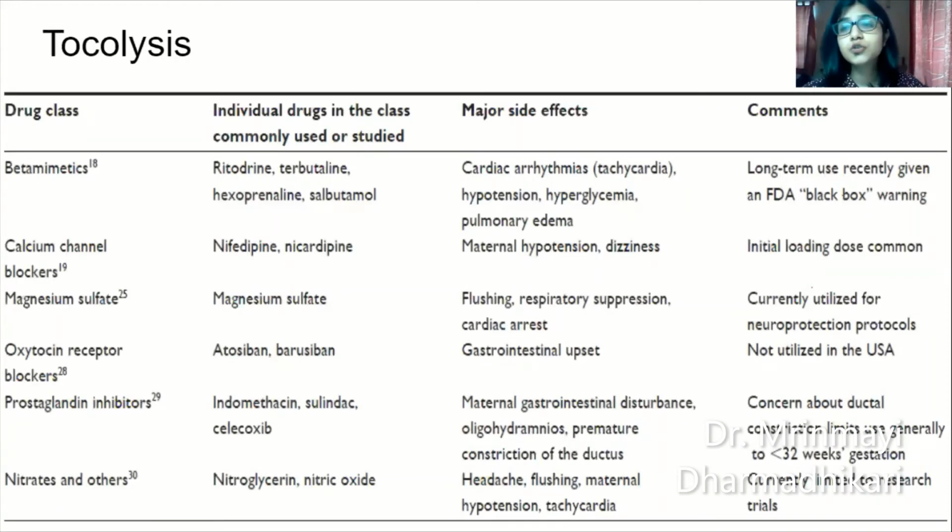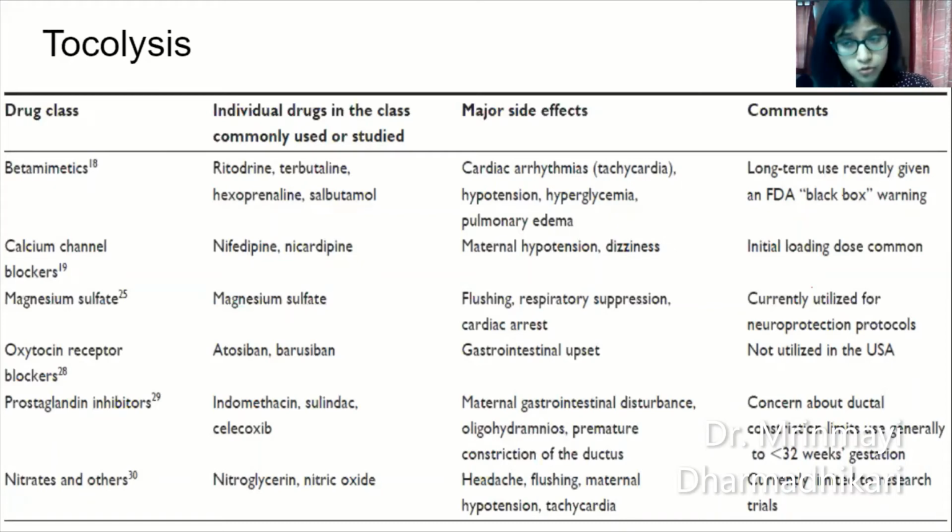So what are the drugs used in tocolytics? So there are a number of drug classes. We have beta mimetics, in which we have ritodrine, terbutaline, which used to be used previously, but because of major side effects, they are not used very often now. Another beta mimetic not mentioned here, but I will be discussing it, is isoxsuprine. Okay. Next, calcium channel blockers, nifedipine.